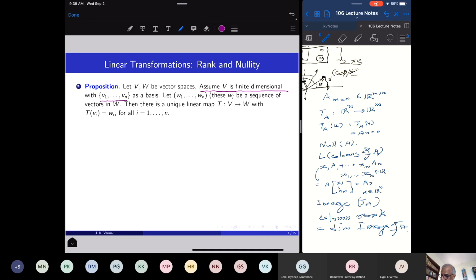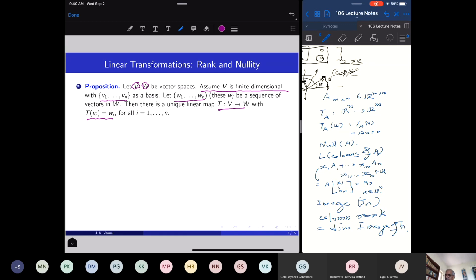Now we can choose arbitrary vectors w1, w2, ..., wn in the codomain space. So linear transformation will be defined from V to W. So in V we choose a basis, in W we choose arbitrary vectors. Then there is a unique linear map from V to W which assigns wi to vi.